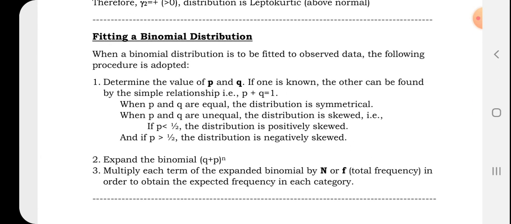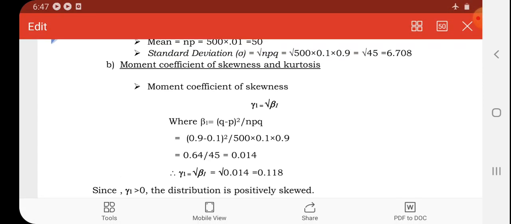This is known as fitting of binomial distribution, and it is very important from the point of view of examination.